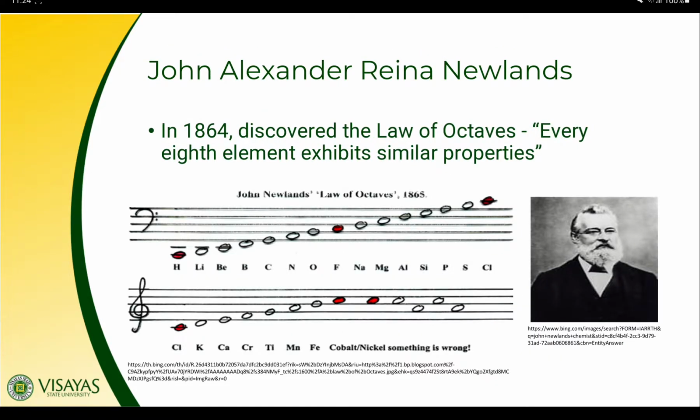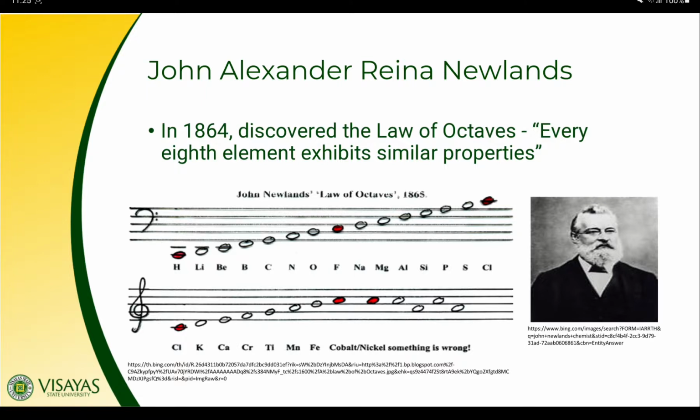In 1864, British chemist John Alexander Newlands arranged the elements in ascending order of atomic mass, so still using atomic mass, and discovered that every eighth element exhibits similar properties. So he called this the law of octaves. Newlands compared the arrangement to the octaves of music, do, re, mi, fa, sol, la, ti, do, where every eighth note is comparable to the first.